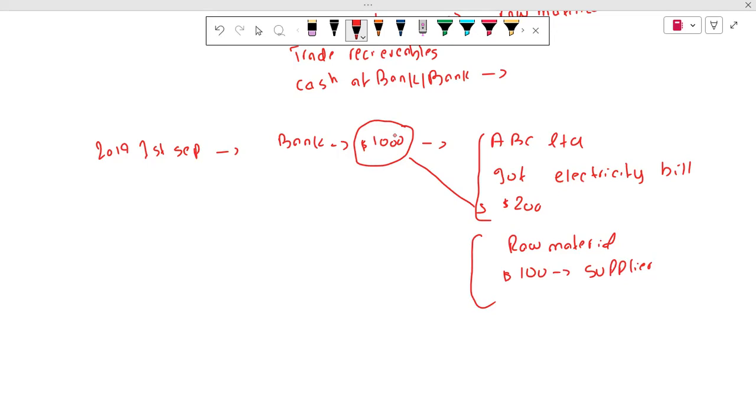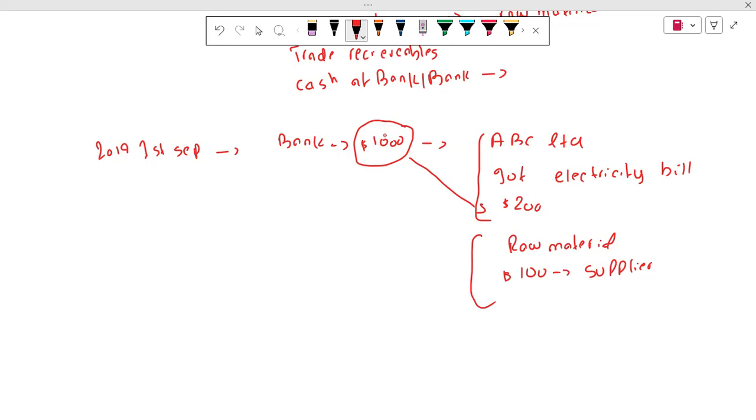So how can I manage this expense? I have to take out some money from the bank. The money which I have in my bank, which is $1,000, I cannot use it for more than 1 year. I am using this $1,000 again and again in a year, on a monthly basis, or daily basis, or weekly basis. And one other thing I have to do is pay the wages to my laborers, because they are working in my production unit for making my shoes.